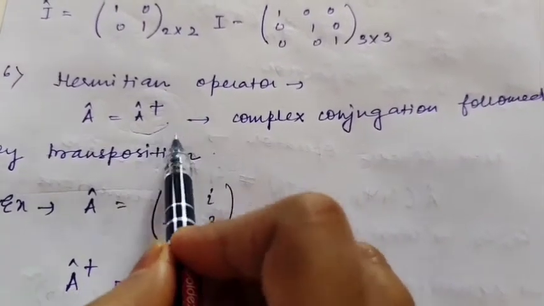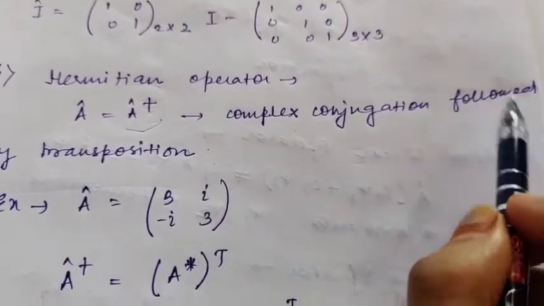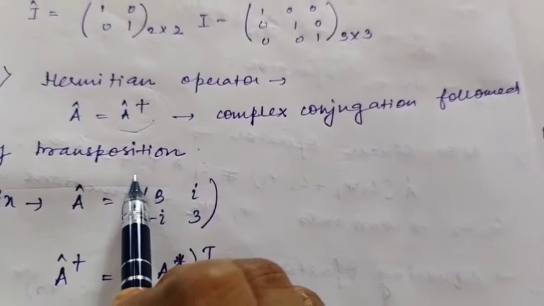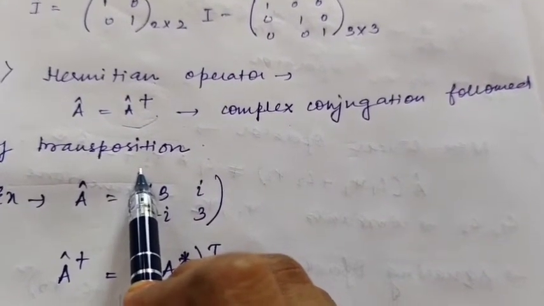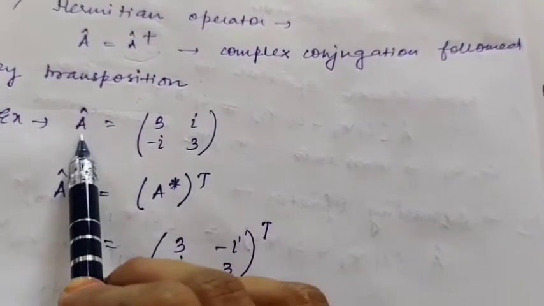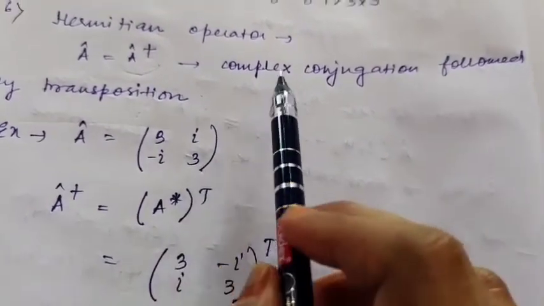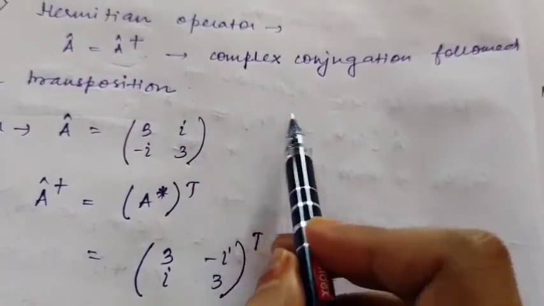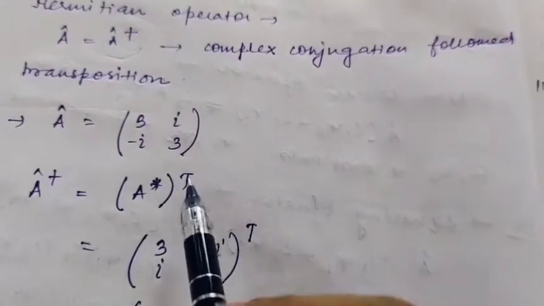So this is what it actually is: the complex conjugation followed by transposition. Yes, we will learn with the help of an example so that it can be more clear. Suppose I am considering a square matrix operator, 3i, minus i, 3. First you have to do complex conjugation. I already told what complex conjugation is: i is replaced by minus i. This is the complex conjugation.